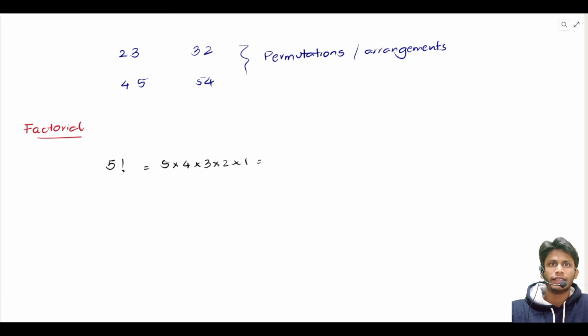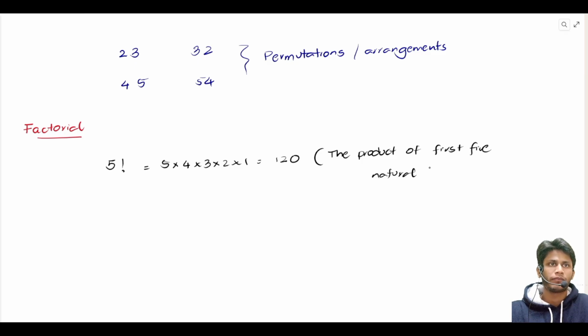That is 20 times 6, 120. That is, 5 factorial means the product of the first 5 natural numbers. Similarly, if I ask 4 factorial, that would be 4 into 3 into 2 into 1.